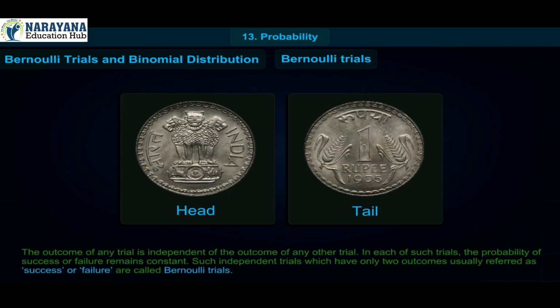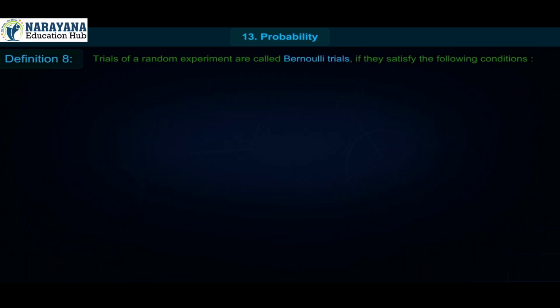The outcome of any trial is independent of the outcome of any other trial. In each of such trials, the probability of success or failure remains constant. Such independent trials which have only two outcomes, usually referred to as success or failure, are called Bernoulli trials. Definition 8. Trials of a random experiment are called Bernoulli trials if they satisfy the following conditions.